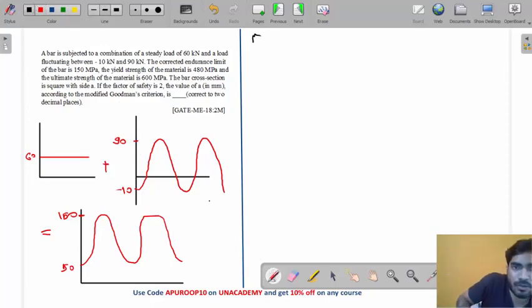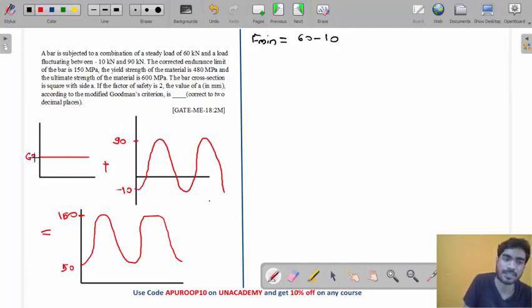What do you need to do if there is a steady load plus a fluctuating load? Just add both the values. So F minimum will be 60 minus 10. The 60 will always be there, this is the steady load.